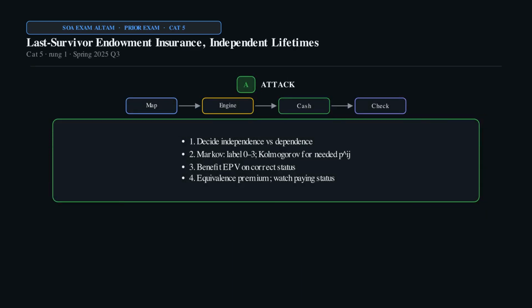Attack with the Category 5 checklist. Step 1. Decide independence versus dependence. Step 2. Markov: label states 0 to 3. Call out the Markov chain for needed P_ij. Step 3. Benefit EPV on correct status. Step 4. Equivalence premium. Watch paying status.